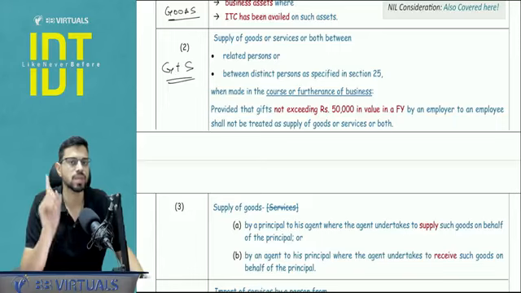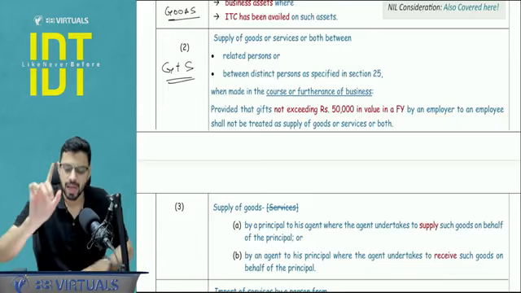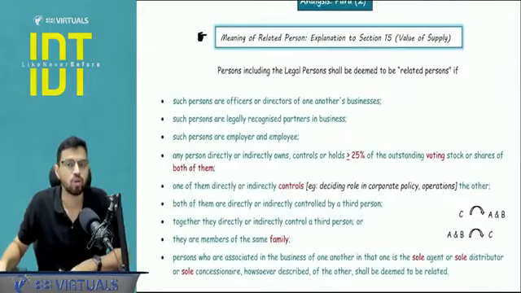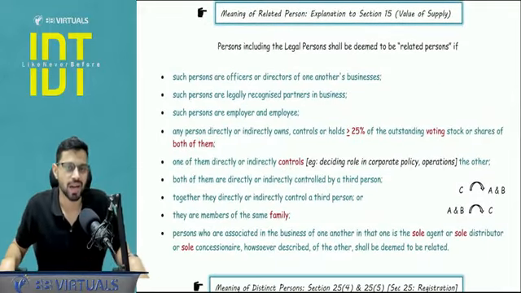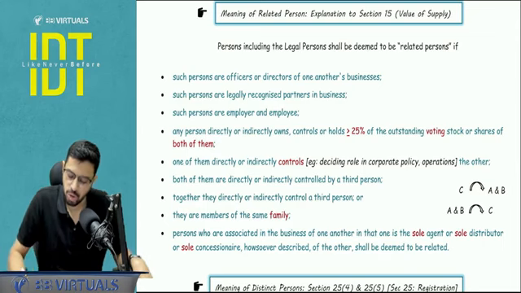Point number 1 is what is the meaning of related person, and point number 2 is what is the meaning of distinct person. Related person comes from chapter number 6, but we have to cover it right now. That is the meaning of related person, as per the Explanation to section number 15, which is dealt with in the chapter of valuation of supply.